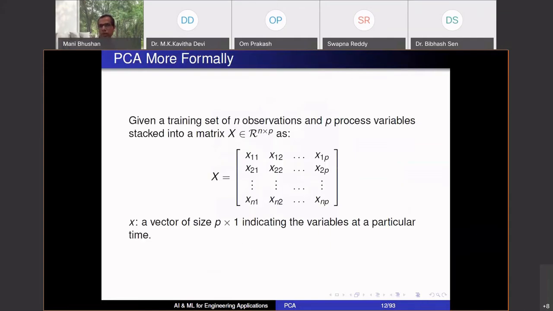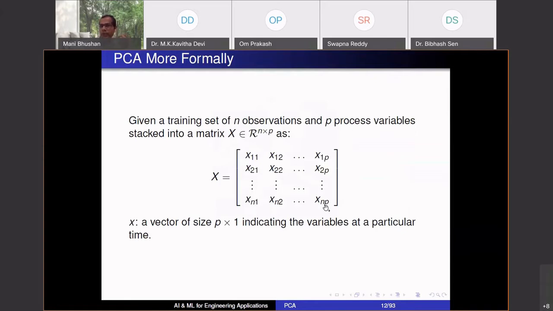So more formally, given a training set of n observations and p process variables, so I have p sensors, you can say. Think of that flow example again. I had 5 flow rate sensors, so p is 5. And supposing I take 1000 measurements, at every second for 1000 seconds, I note down those flow rate readings.